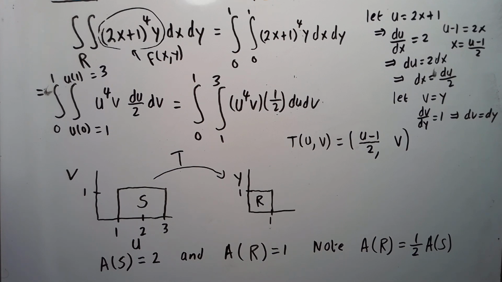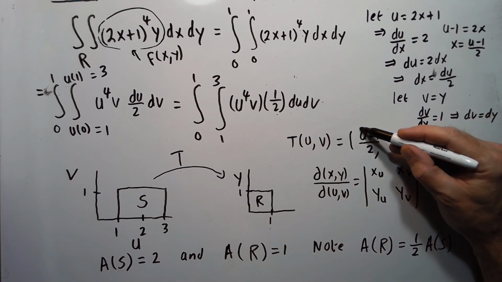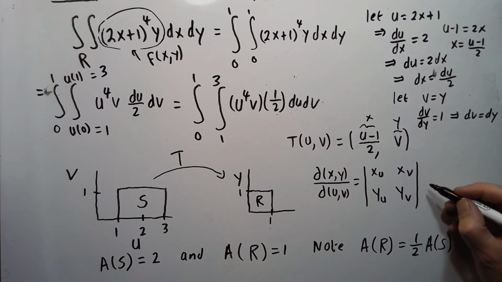Let's show that the Jacobian is 1/2, which should be the area distortion factor, which we've shown here. The area distortion factor is 1/2. So let's look at the Jacobian here. So I've written my Jacobian definition here. So this is our x, this is our y.